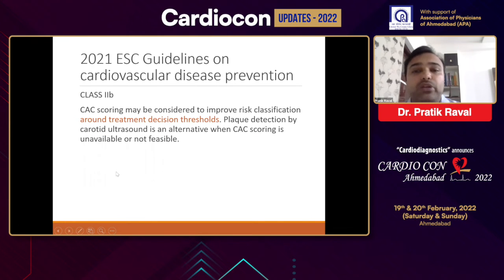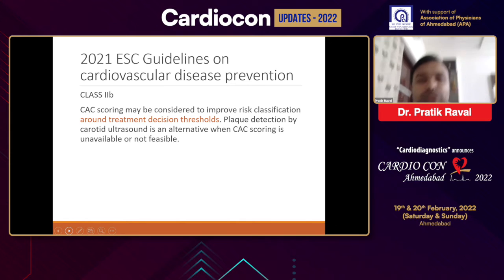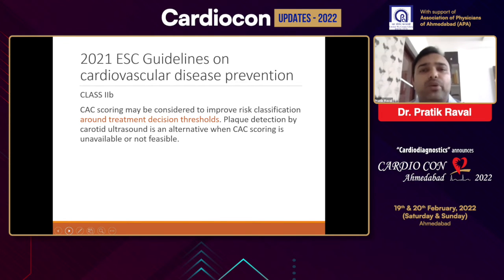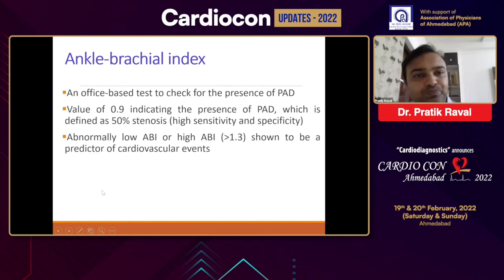One of the main utilities of this study is to guide treatment decisions in those patients who have intermediate or borderline risk. It acts as a risk reclassifier. It can upgrade or downgrade the risk in those who have intermediate risk. If the coronary calcium is, say, more than 100, then we can consider initiating statin. And those patients who have a zero coronary calcium score are particularly at low risk for coronary events. So in them we can avoid initiating statin therapy.